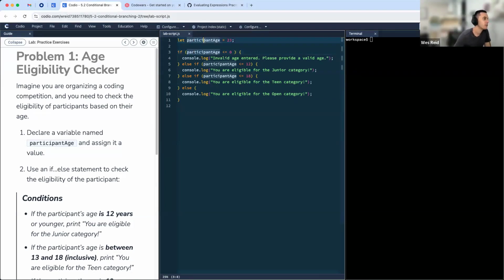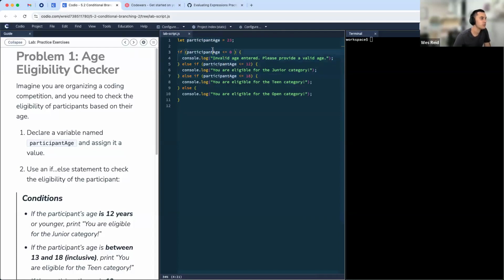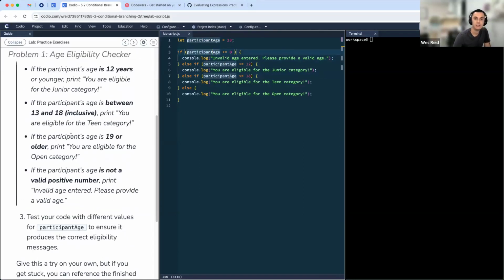We're looking for something where you're checking the value of participant age according to different values and conditions that are over here in the instructions. So for example, first here, we're checking invalid age entered. Please provide a valid age. If it's somehow less than 0, right? That doesn't work. If it's less than 12, you're eligible for a junior category.